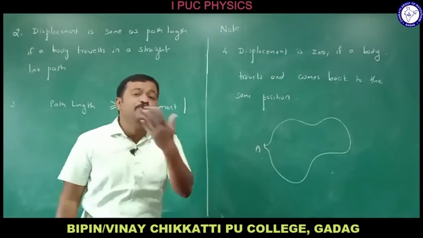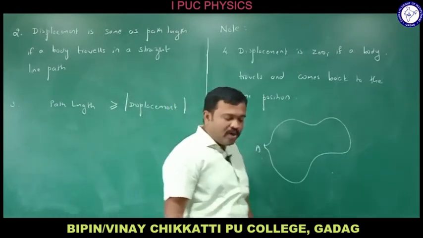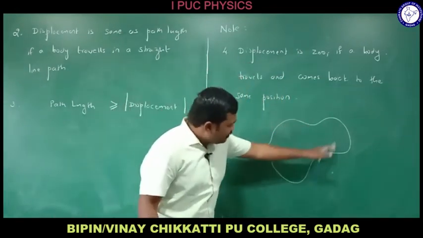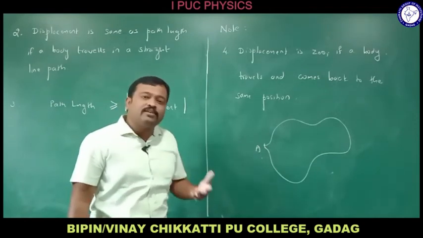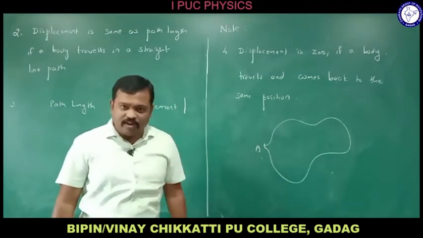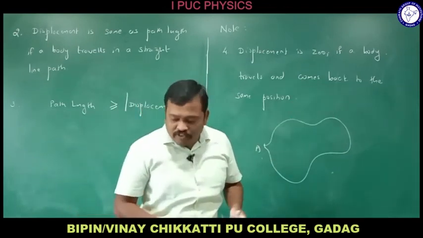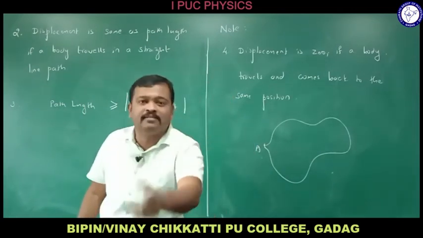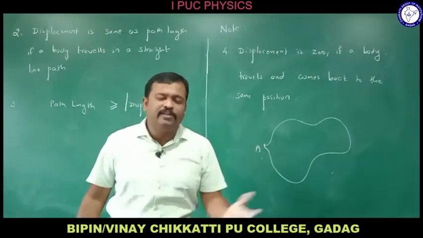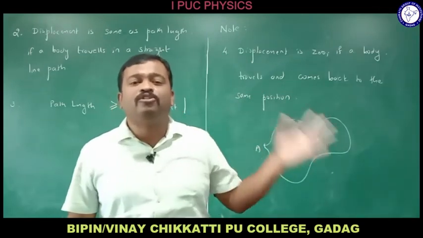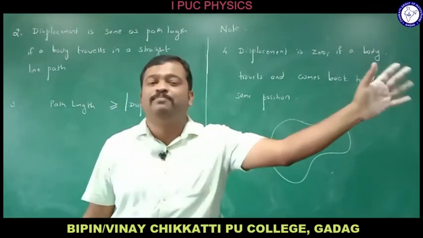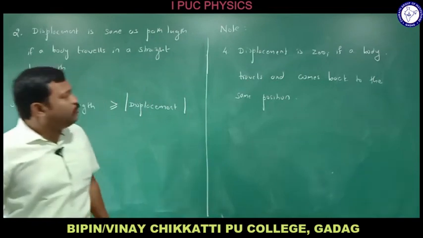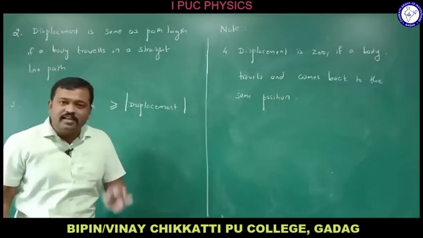Is path length 0? No, because it has traveled. Even if it takes one step, the path length is counted. If you move forward, displacement is positive. If you move backward, displacement is negative. If you move and come back to the same place, then displacement is 0. Displacement is a vector quantity; it can be positive, negative or 0, but path length is always positive since it is a scalar quantity.